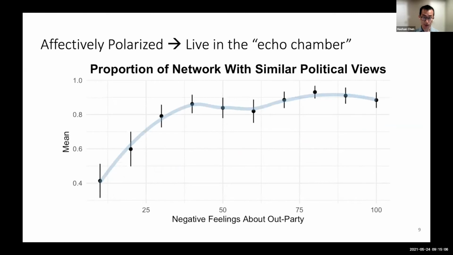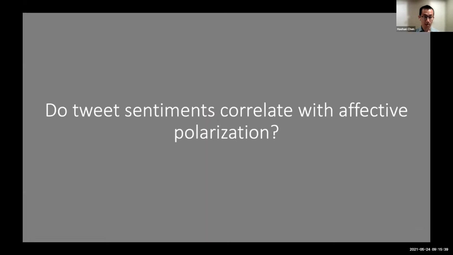The second finding with these descriptive statistics is that affectively polarized people are more likely to live in an echo chamber. That means, by looking at their friends list and follow list, they're more likely to follow those who hold the same political opinion, in the same party, on the same ideological scale as them. So with these two findings, this explains why we are seeing the social media space looking so toxic in a certain way. Moving to the second question we asked: do tweet sentiments correlate with affective polarization?